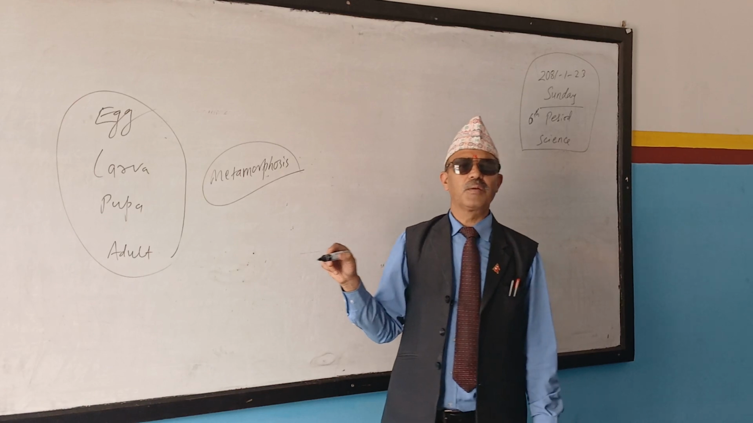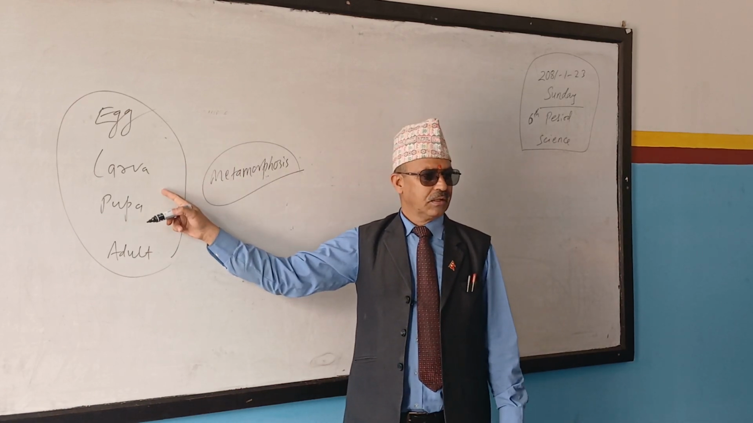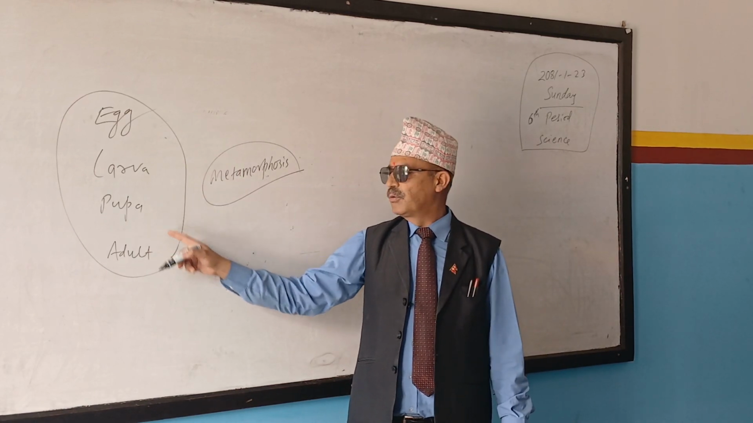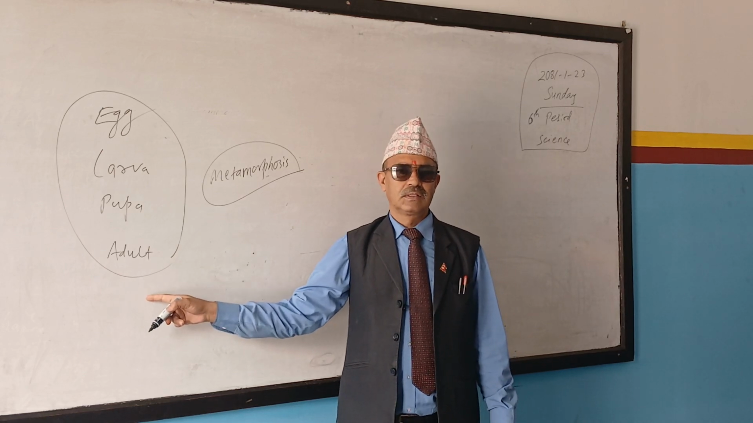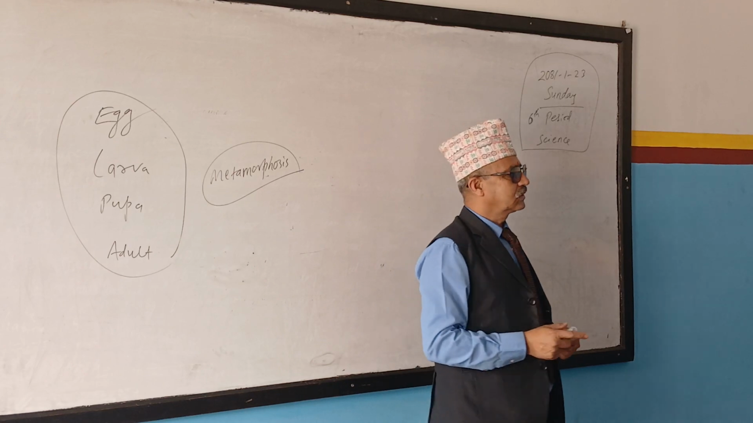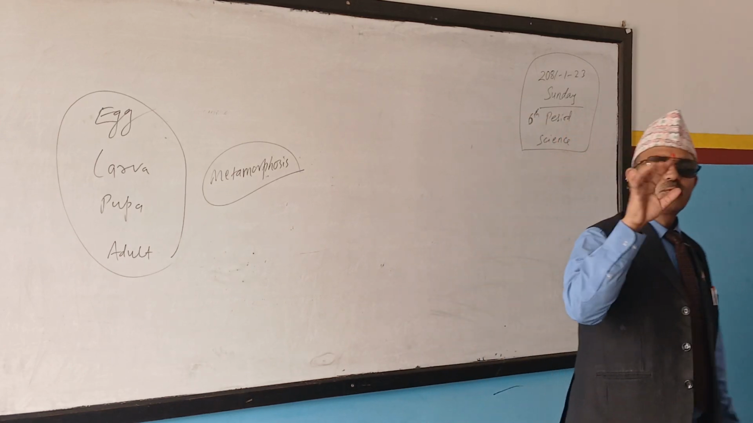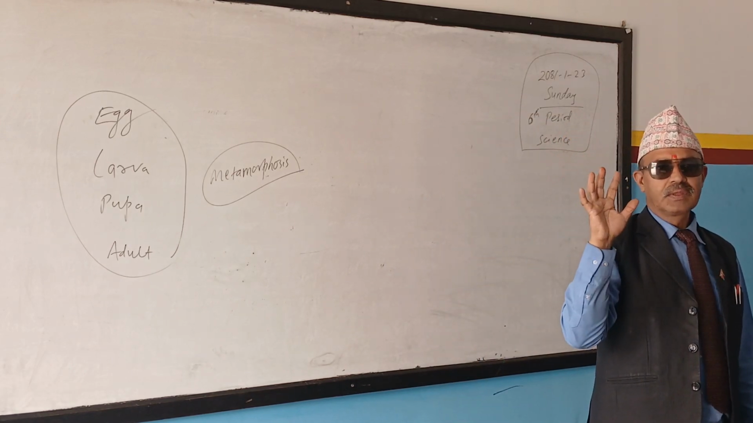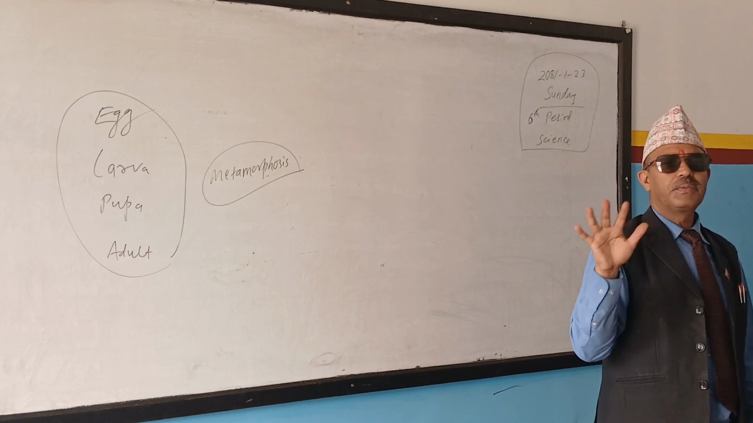The process of development of an egg into larva, larva into pupa, pupa into an adult. Right? This is called metamorphosis. In metamorphosis, there are 4 stages. What are they? Egg, larva, pupa, adult.